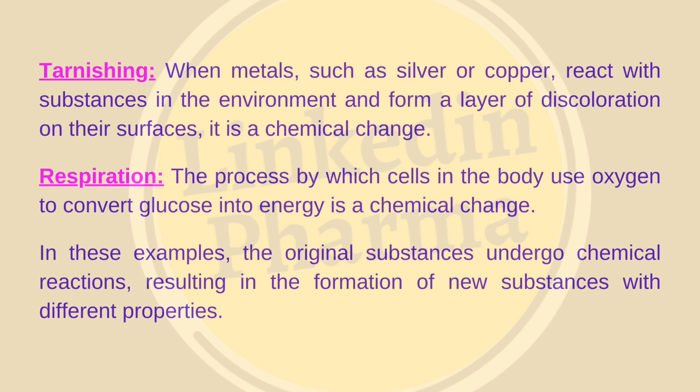Tarnishing. When metals, such as silver or copper, react with substances in the environment and form a layer of discoloration on their surfaces, it is a chemical change. Respiration. The process by which cells in the body use oxygen to convert glucose into energy is a chemical change. In these examples, the original substances undergo chemical reactions, resulting in the formation of new substances with different properties.